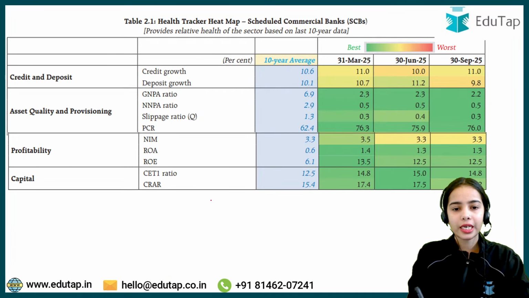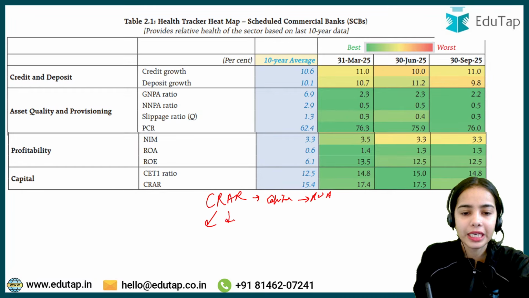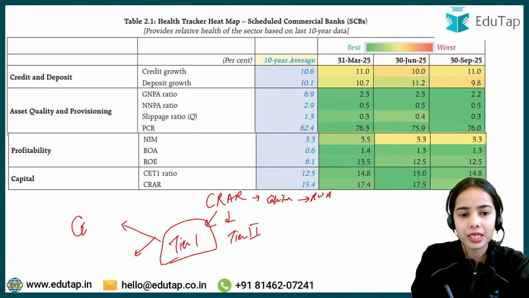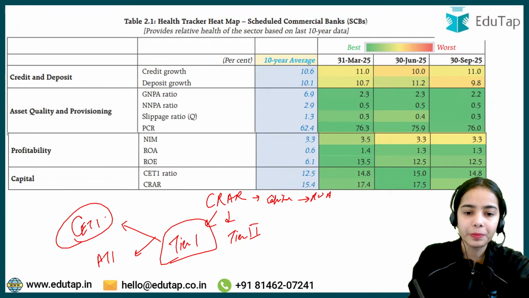So CRAR is the capital that the bank is maintaining against the risk weighted asset. The capital is maintained in the form of tier 1 capital and tier 2 capital. Tier 1 capital is the liquid capital that the bank can use during a distress situation. Tier 1 capital is divided into common equity tier 1 capital and additional tier 1 capital. Common equity tier 1 capital is the most liquid capital that the bank has. Tier 2 capital is not so liquid.